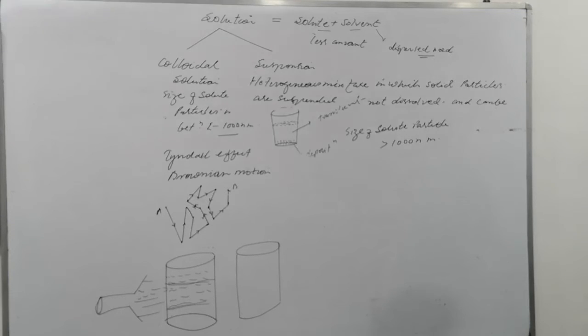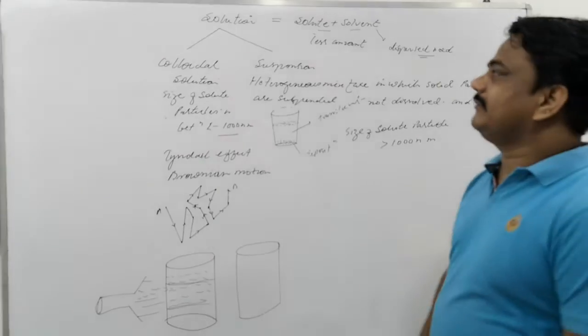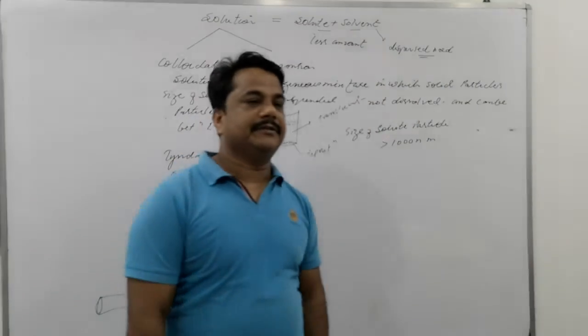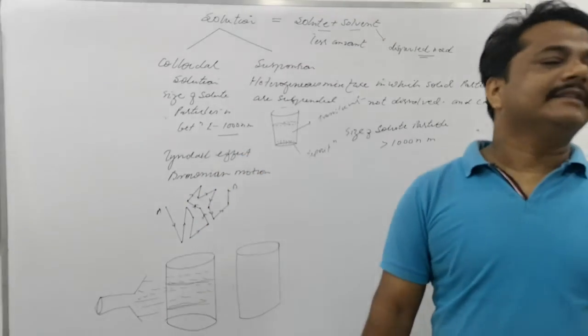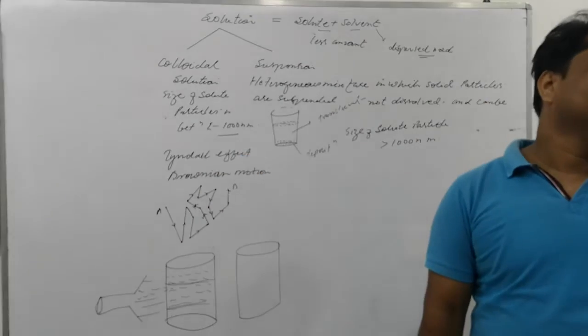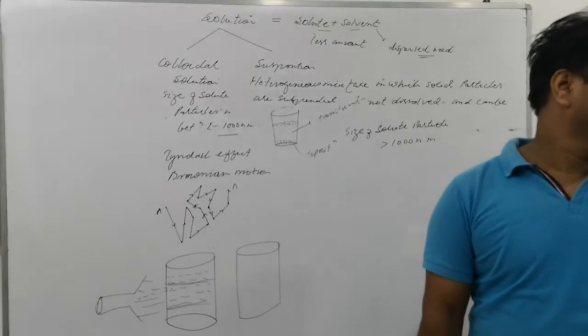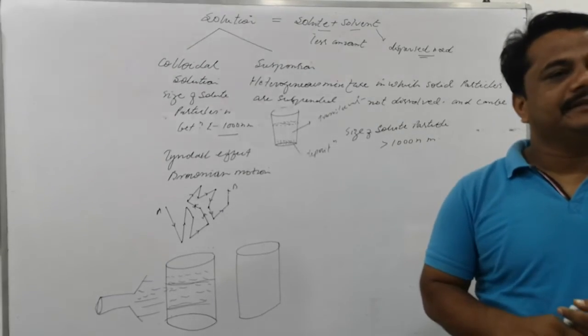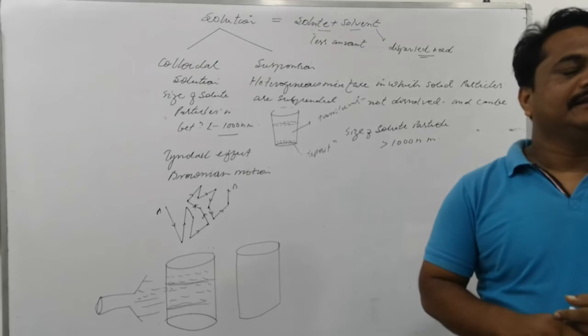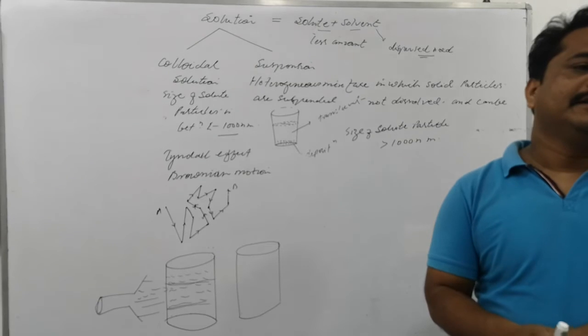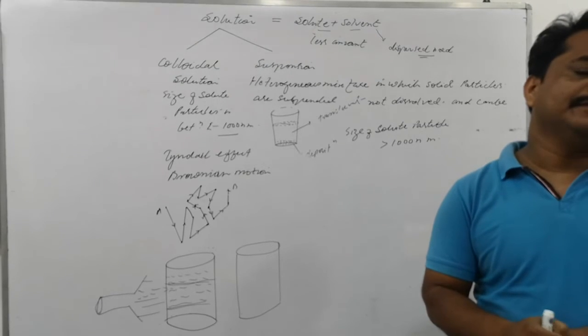The size of particle is less than 1 nanometer. The size of solute particles in the dispersed medium is less than 1 nanometer. Then the solution is called a true solution.